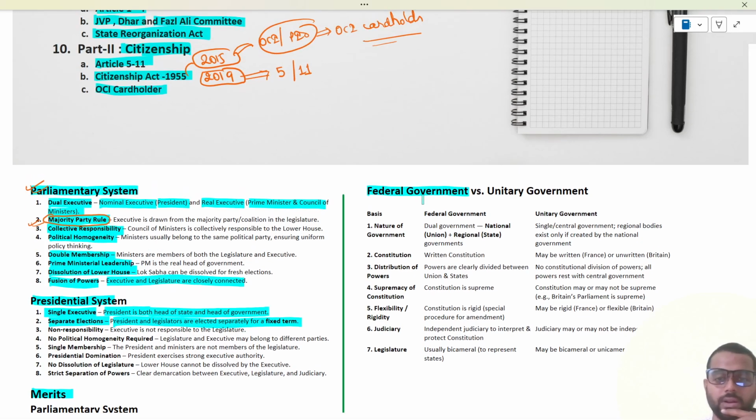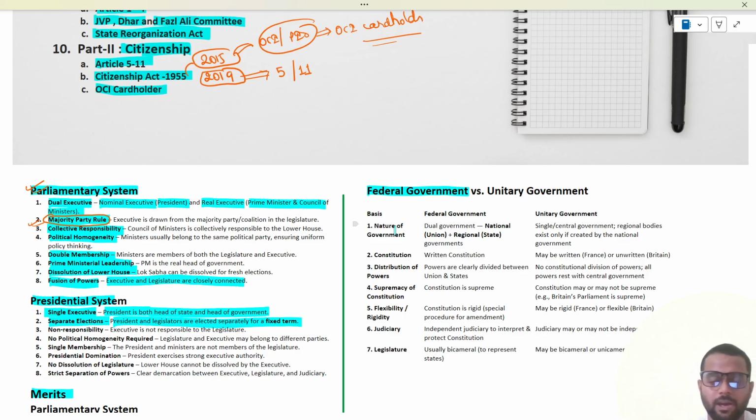Now let us move to the federal system. In the federal system, we have already discussed so many times that there exist two separate governments. No government interferes in the other's matters normally. But when the scenarios go bad, obviously the Union is sitting at the center and is the strongest. So in the federal government, there is the distribution of power. We may say there is the independence of the judiciary. These are the features of the federal government. There is a supremacy of the constitution, there is a written constitution, there is bicameralism. So these are all the features of the federal government.